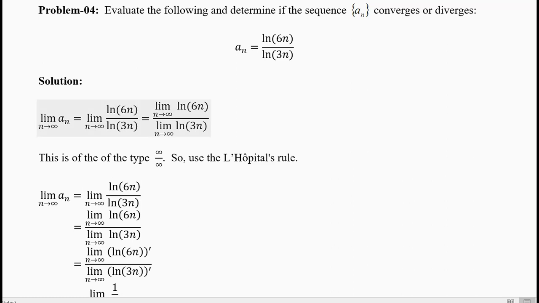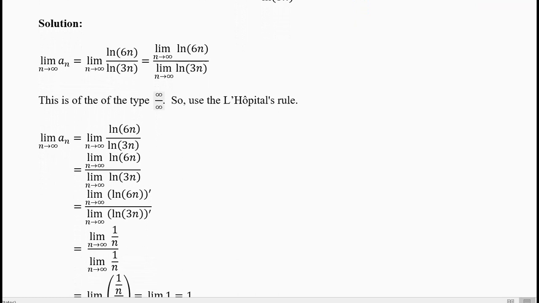Limit as n goes to infinity of an is the limit as n goes to infinity of the fraction, two functions, ln 6n divided by ln 3n. Now you take the limit of the numerator and the denominator separately. You will get infinity by infinity. Refer to that third limit on your page 2. Limit of ln n as n goes to infinity is infinity. So even for ln 6n, it will be infinity. It will be a little bit more than ln n. You just plot the graphs, you'll understand it better.